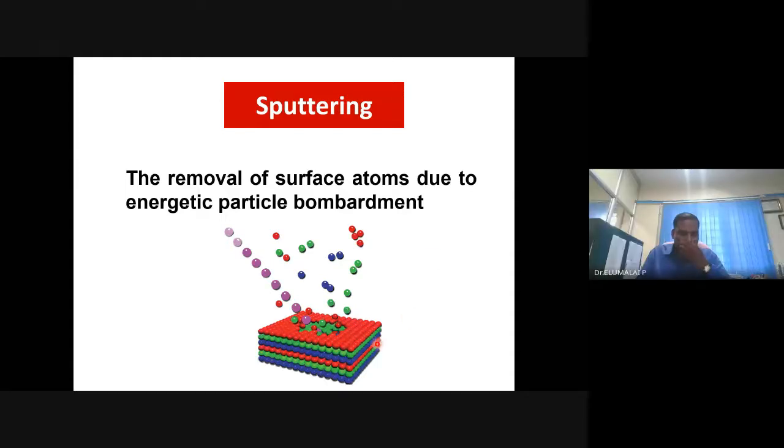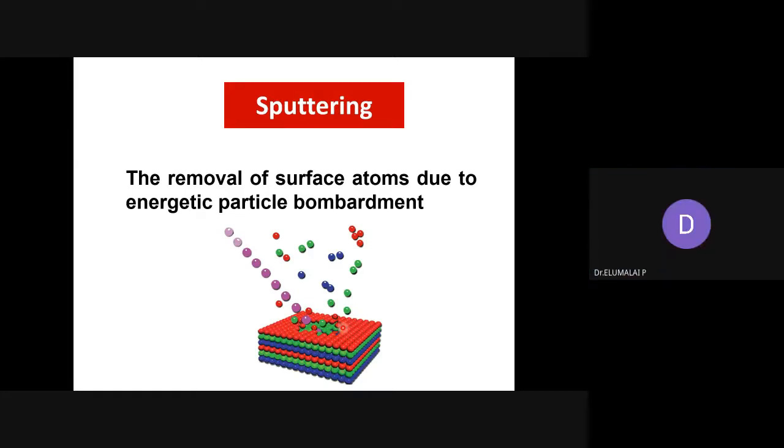So you may have a bulk material like this. You do something on this material, then the atoms on the surface will get ejected and deposit on a substrate. And you can modify the rate of deposition, the rate of removal of these ions, the duration, etc. So you are going to get different morphologies or different thicknesses.